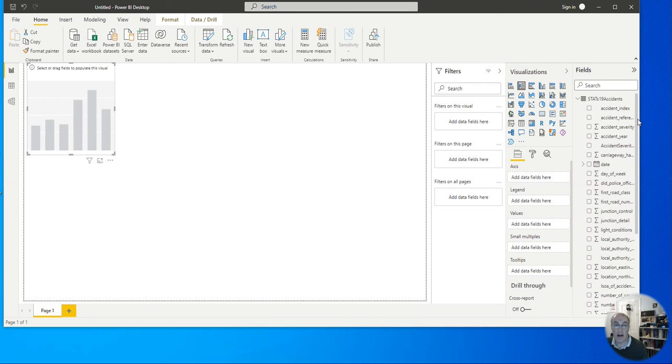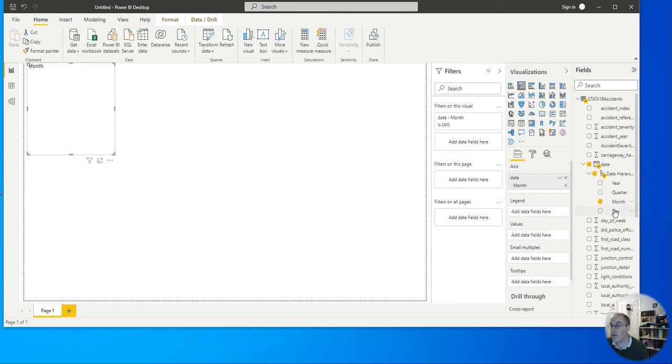So the axis, I'm going to suggest we look at the date field, and again, a little bit like Excel does, Power BI carries out an interpretation of that date. So I could select, for instance, month. So it's going to put month on the axis. I think it's slightly misleading. The next one is legend, but it's basically asking us how do we want the data grouped.